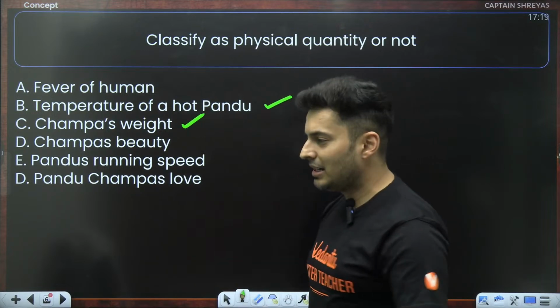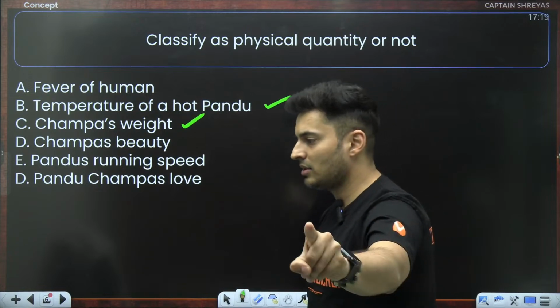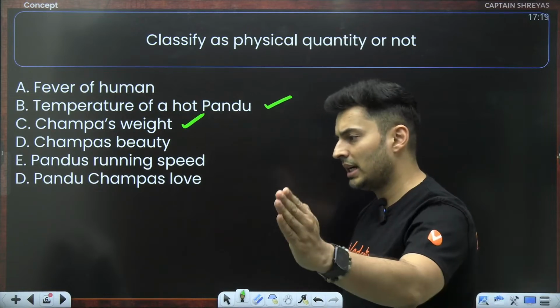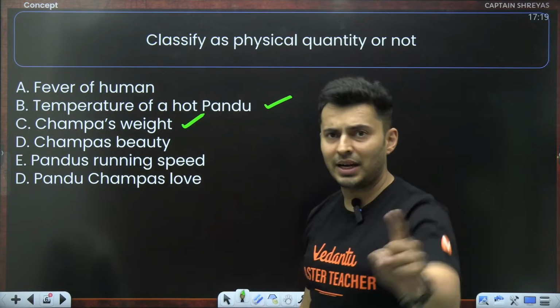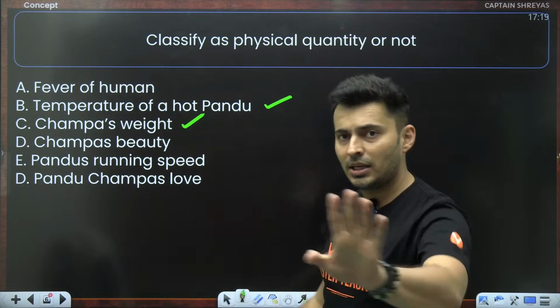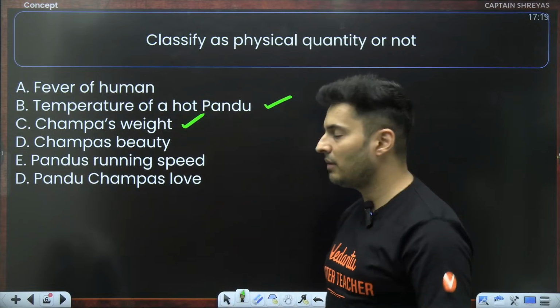Champa's weight. Never ever ask Champa's weight. You should not ask girls' weights, guys. You will get one tight slap. That is always a secret. Remember that. For the sake of physics, Champa has agreed, but otherwise you should never ask Champa's weight.